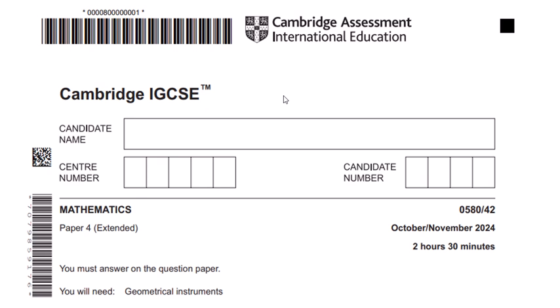Subject is mathematics. This paper is Paper 4 Extended. Paper code is 0580 and 42. Paper number is 42, which was held in November 2024. The total time of this paper is 2 hours and 30 minutes.